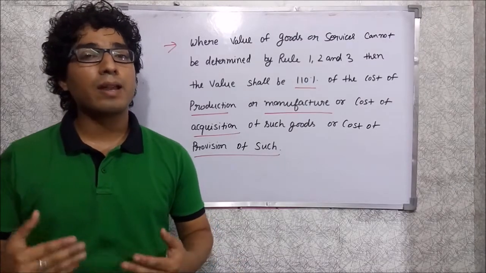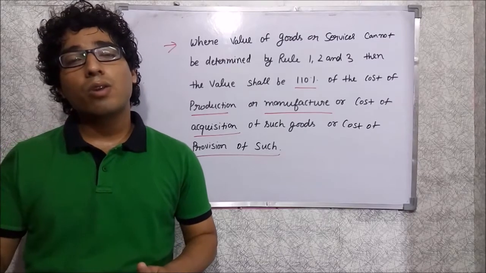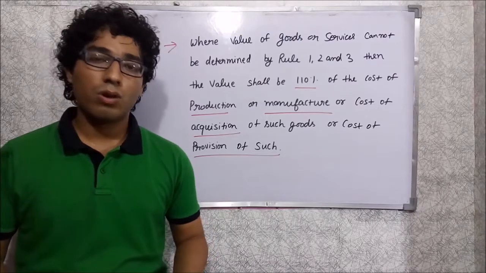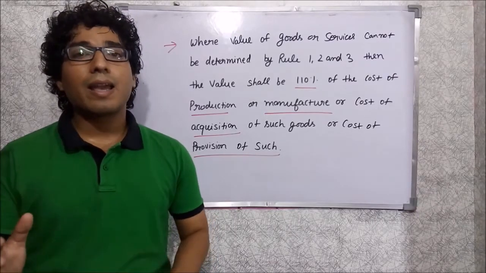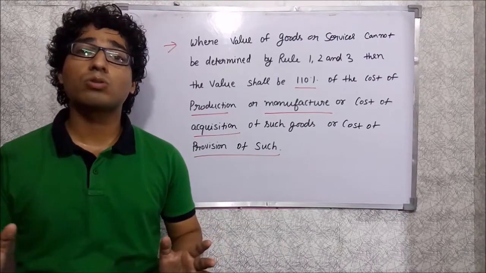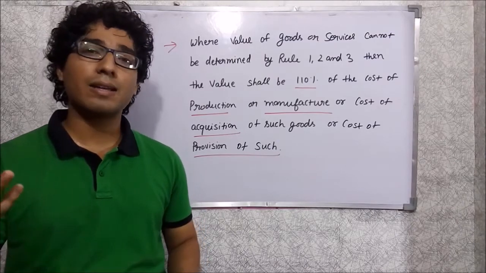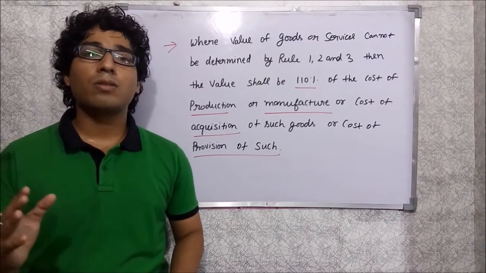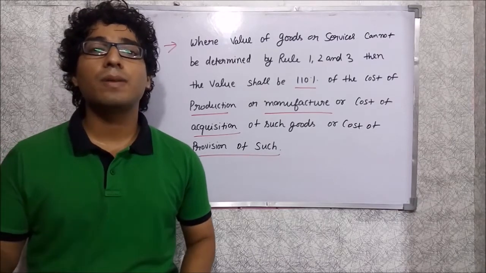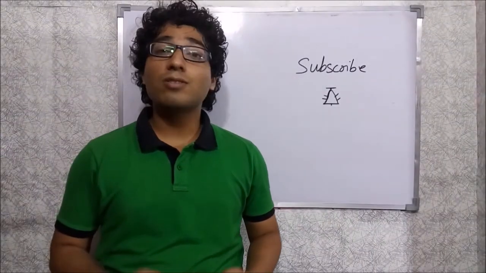So also my consideration is not known, and also the service of like kind and quality cannot be found in my case. So therefore we have to move on to rule number 4, and rule number 4 says that the architect has to calculate the value by applying rule number 4, which is 110% of the cost of provision of service. So in his case, he has to calculate the cost of provision of architecture service and then apply rule number 4, and 110% of whatever the cost will be will be the value of supply of architecture service in that case.